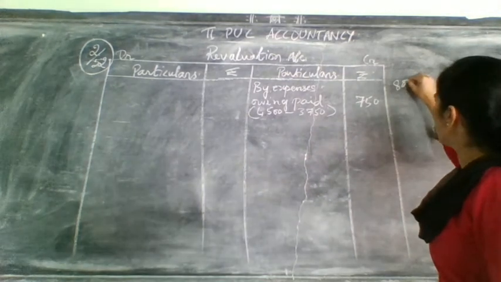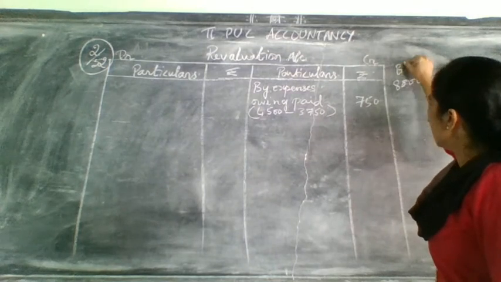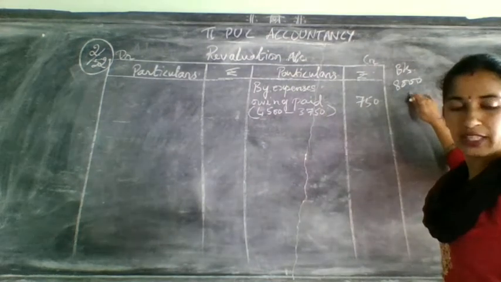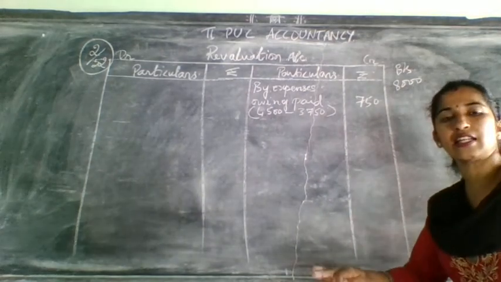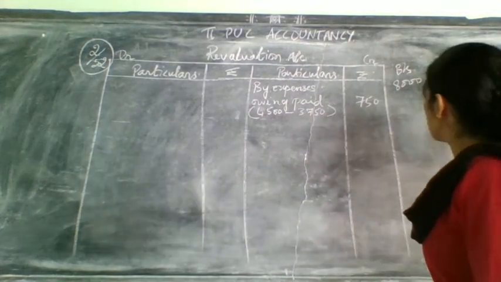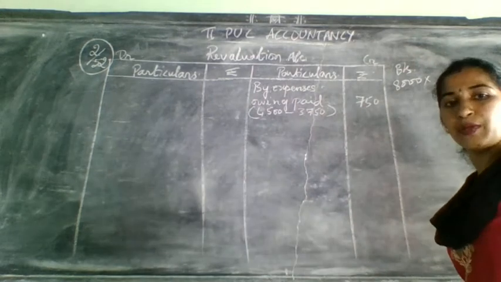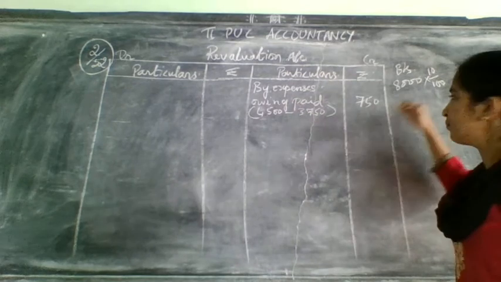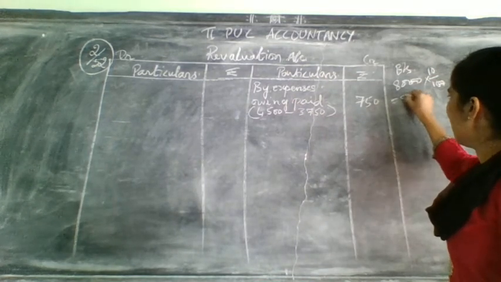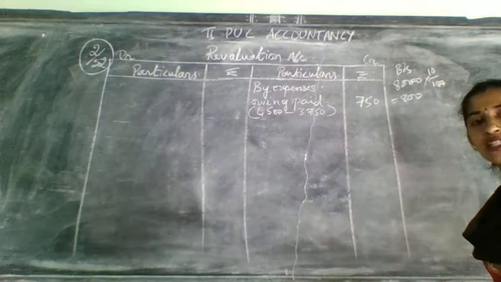They have given 8,000 in the old balance sheet. Correct? For this what did they say? 10% less than. Less than is nothing but depreciation. So 10% means how will you write? 10 by 100. How much will it come? It will come 800.